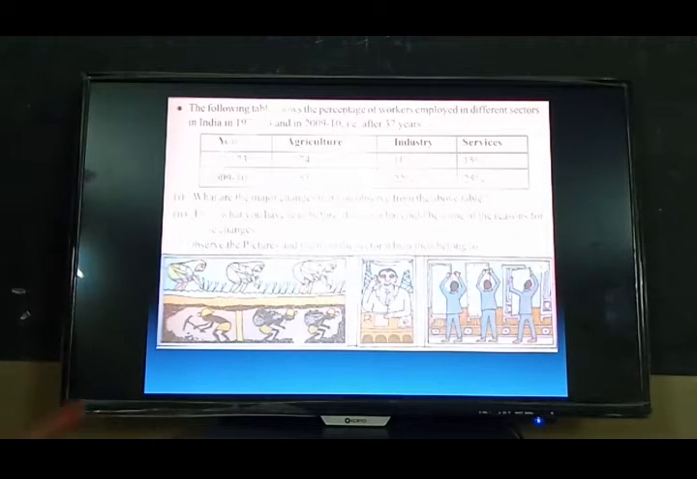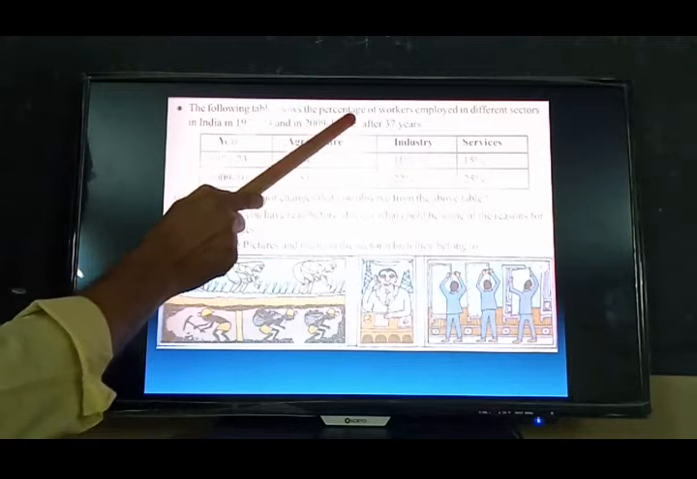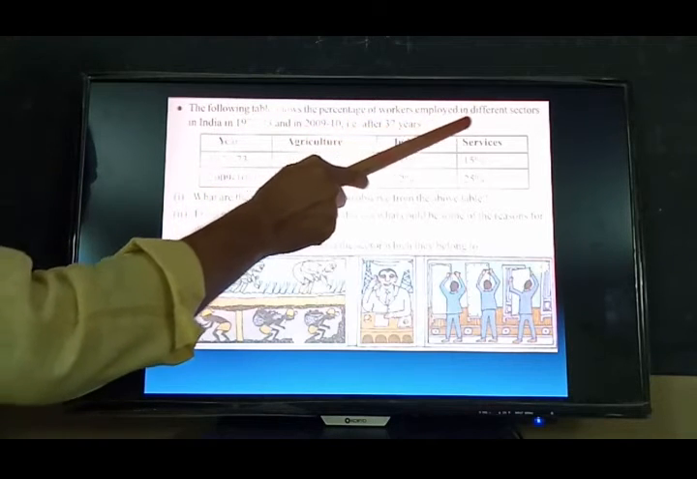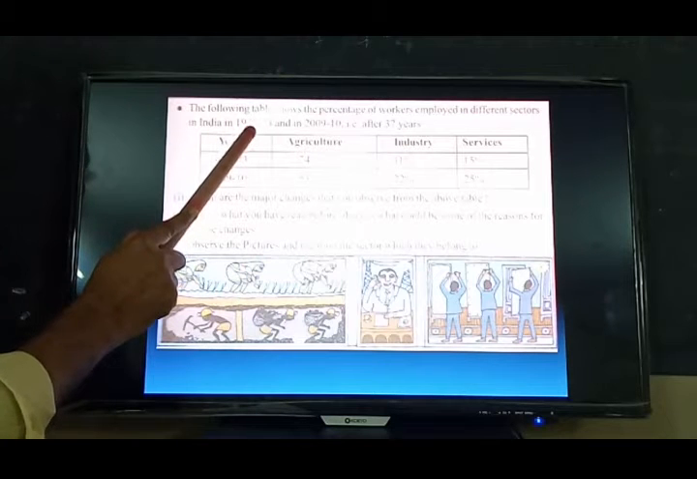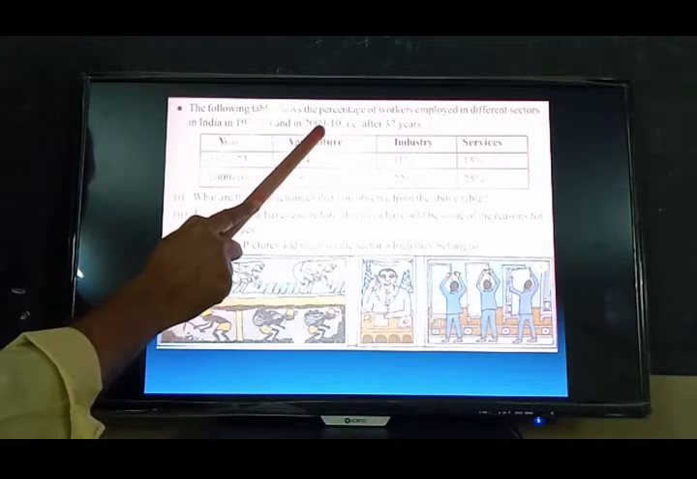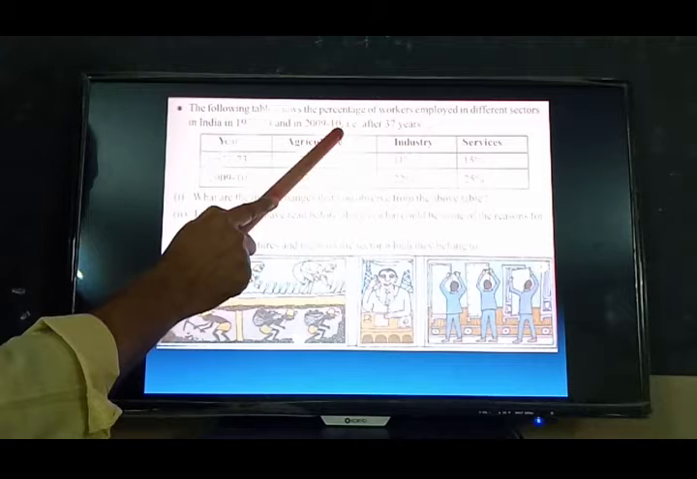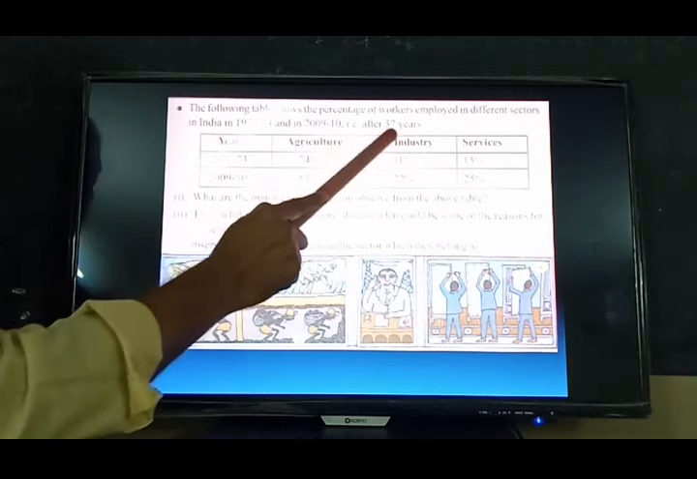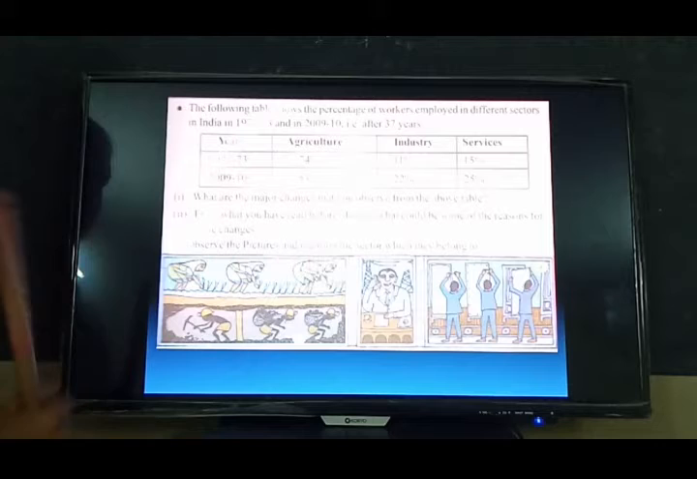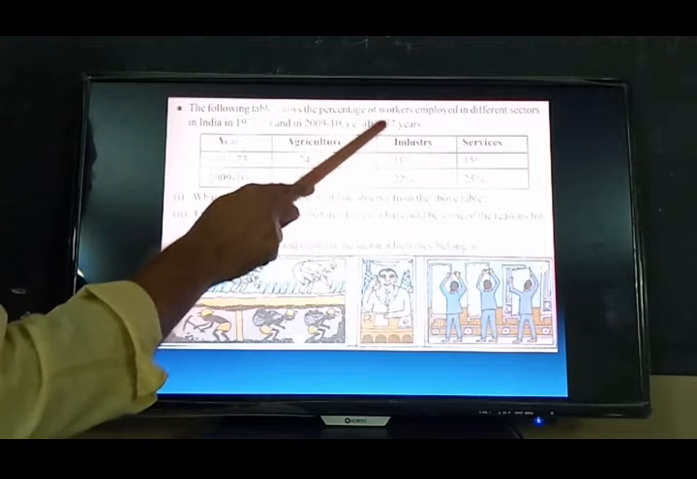Next one, the following table shows the percentage of workers employed in different sectors in India in 1972-73 and 2009-2010. That means from this academic year to this academic year, there is a 37 years difference.